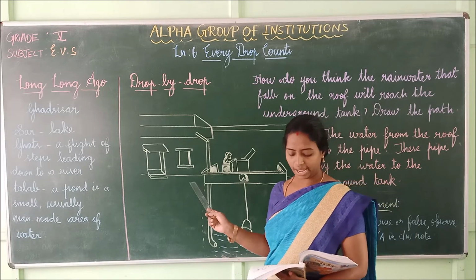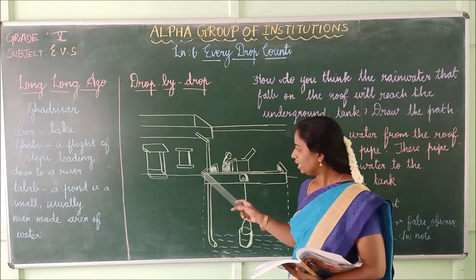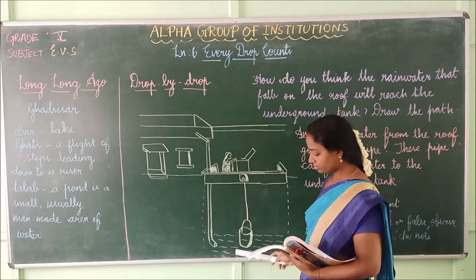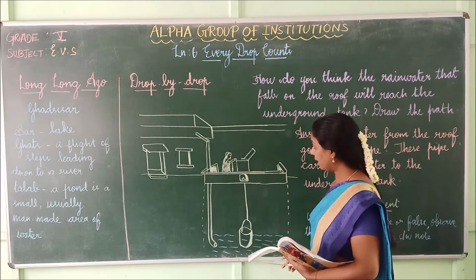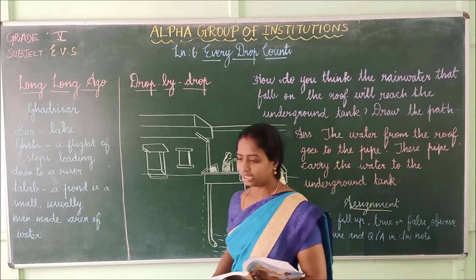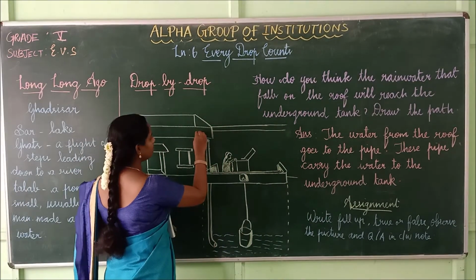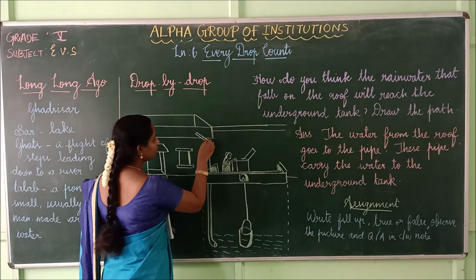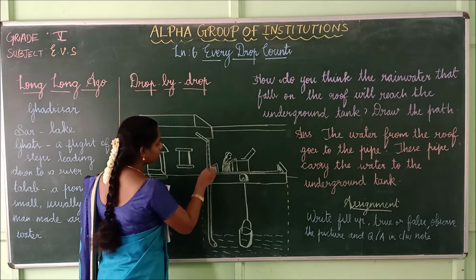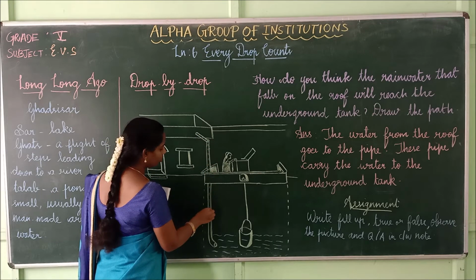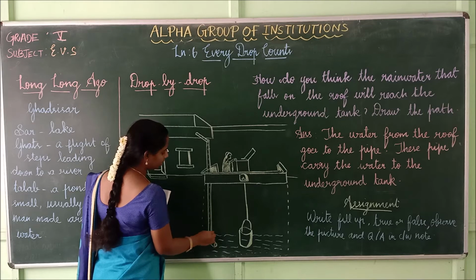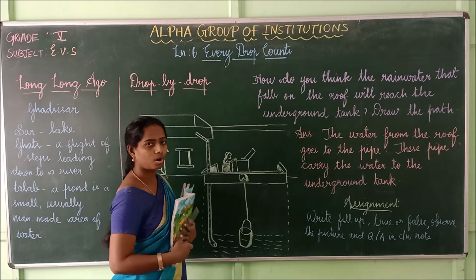Look at the picture on your right. How do you think the rainwater that falls on the roof will reach the underground tank? Draw the path, children. See how it reaches the underground. From the roof the rainwater goes through this pipe to the underground. This is the way the water is collected.